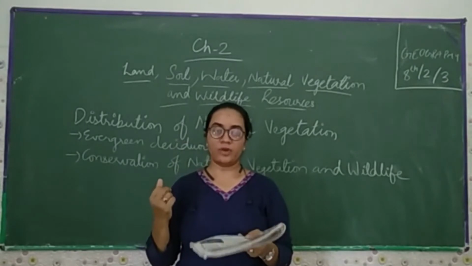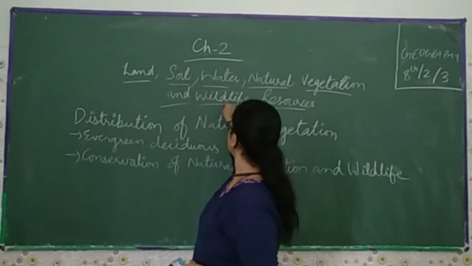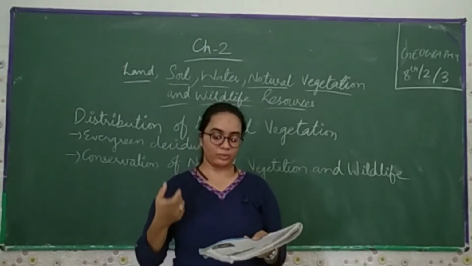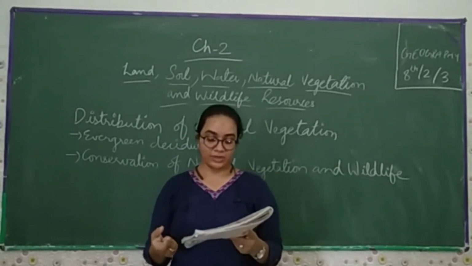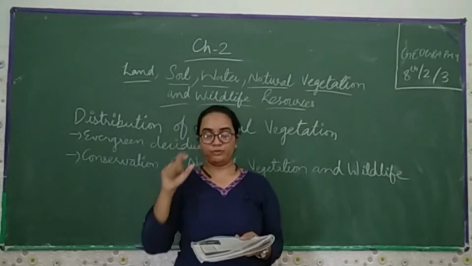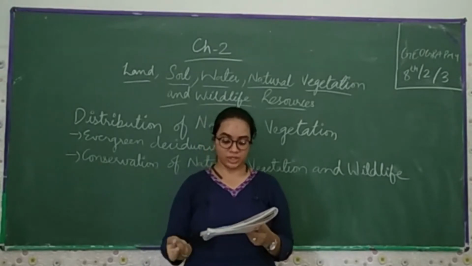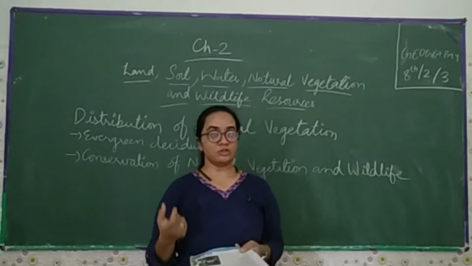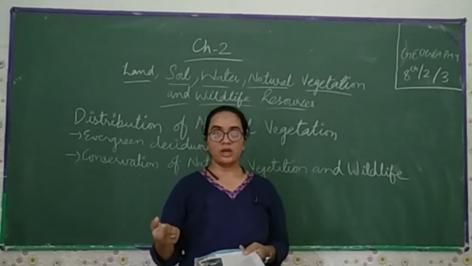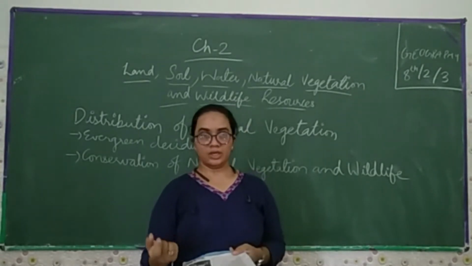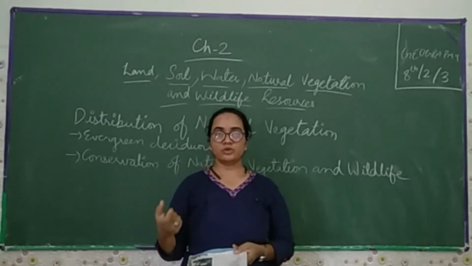Vegetation and wildlife are valuable resources. These two resources, natural vegetation and wildlife, are the utmost important part of human life as well as animal life. Plants provide us timber. Timber means the wood which we get from nature. Plants and trees also give shelter to animals, and produce the oxygen we breathe. Yes, the trees and plants give us oxygen.